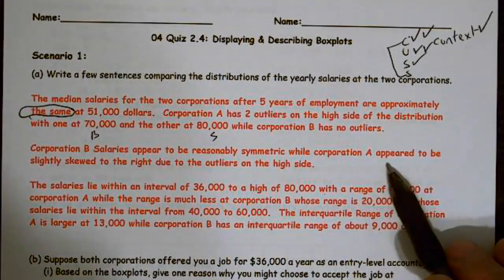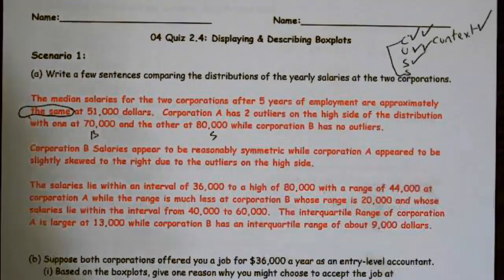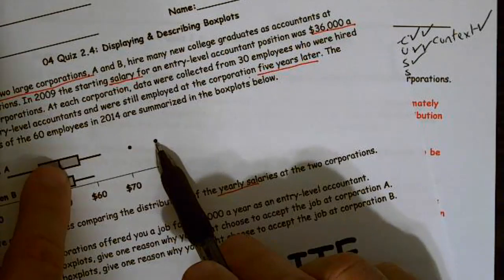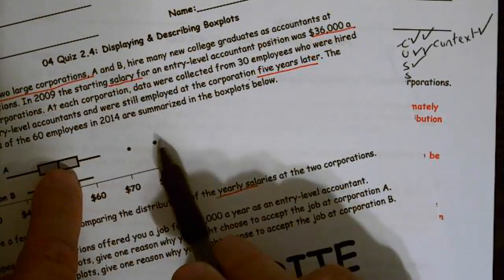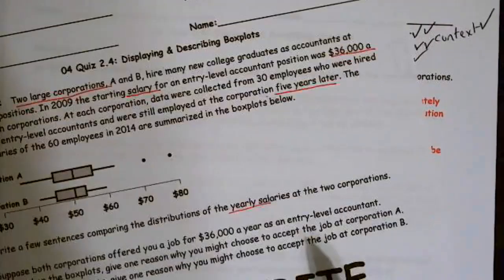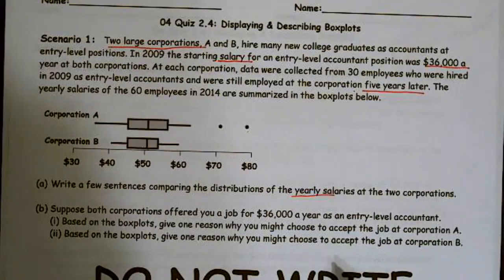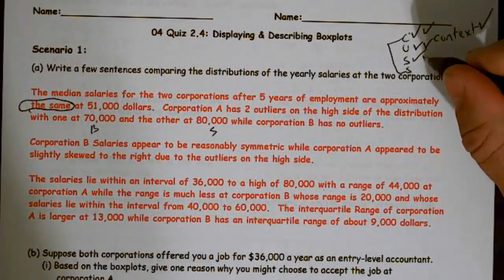While corporation A appeared to be slightly skewed to the right due to the outliers on the high side. And once again, it's like, yep, 50% here is more spread out than 50% down here. So definitely a little bit more spread out. Again, box plots are a little bit difficult sometimes. So on this particular problem, the shape was actually considered extraneous, but I wanted to show you what to do.